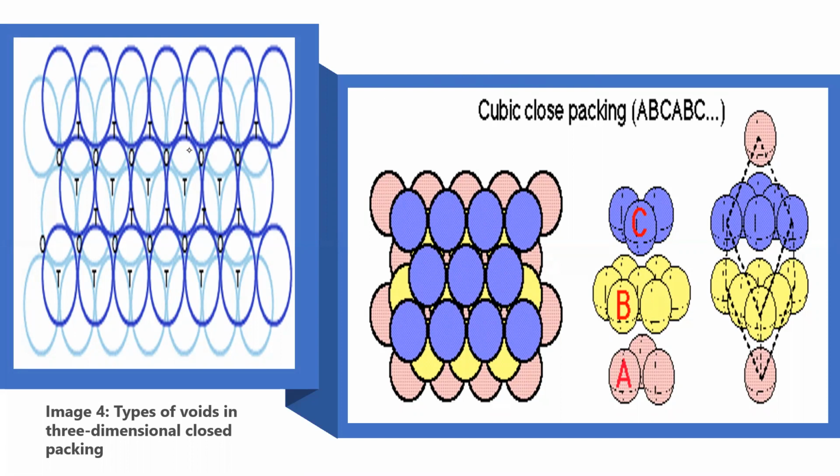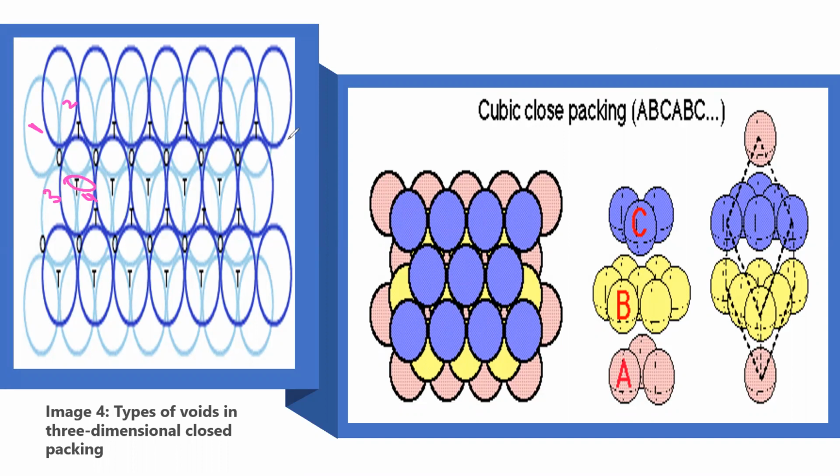You can see here, I'll show you how an octahedral void is formed and a tetrahedral void. First you see the tetrahedral void. First one, 2, 1, 2, 3, and 4. So when we join these 4 spheres, where is the gap formed? Here, this is the gap formed. This is called a tetrahedral void.